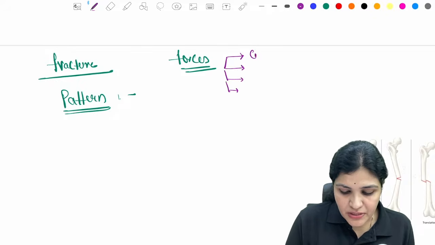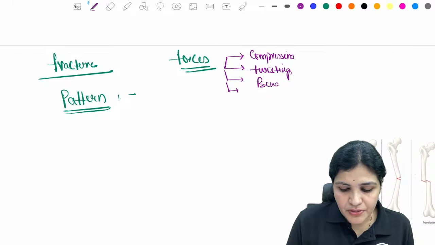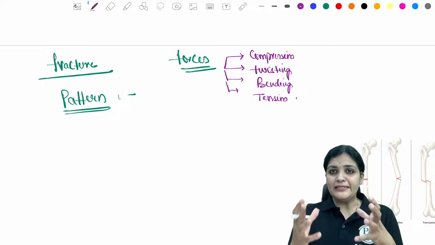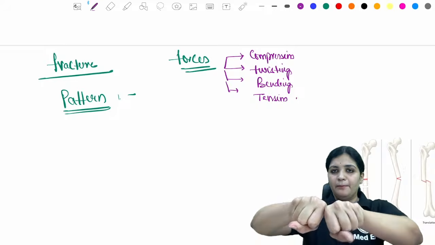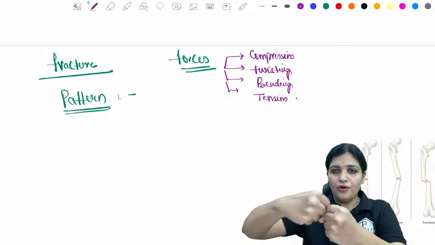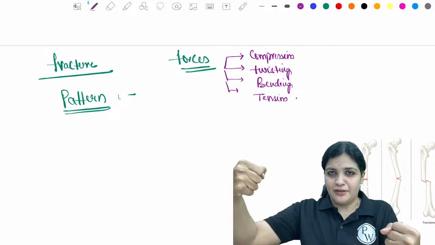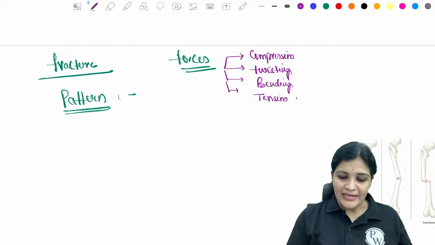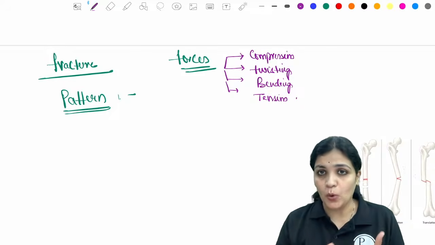So these forces can be a compression force, a twisting force, a bending force, or a tension force, right? You can just bend the bone like this, or compress the bone like this, or pull the bone like this, like the tension, and then you can twist the bone like this. So these are the variety of forces which act on the bone.